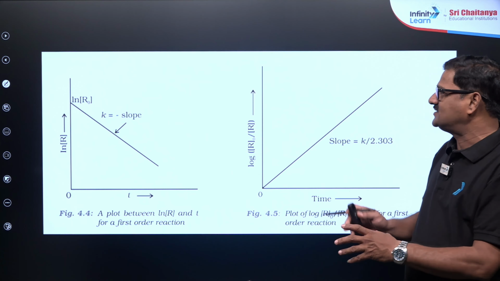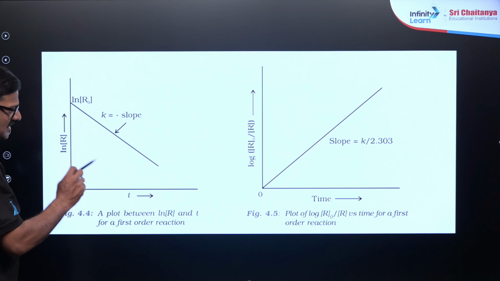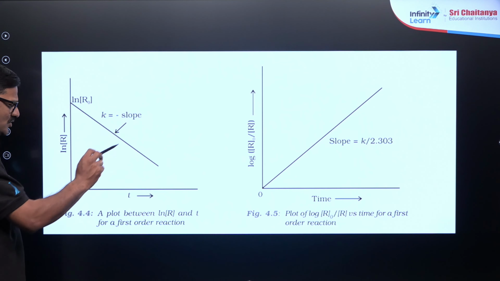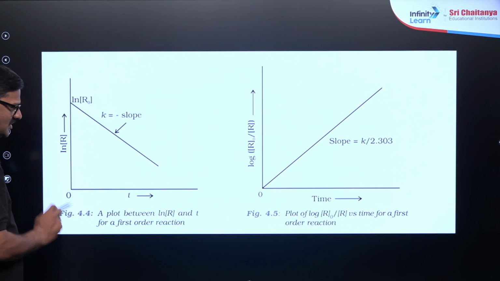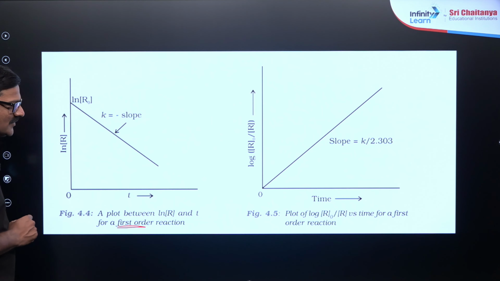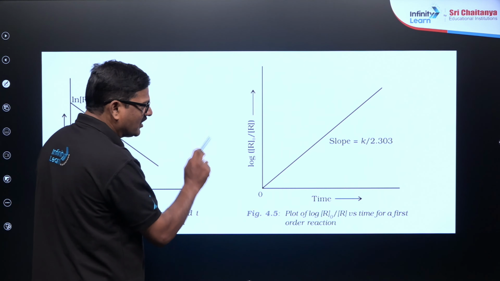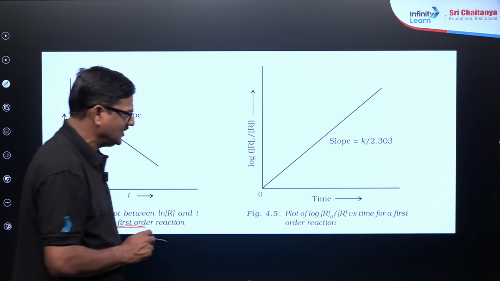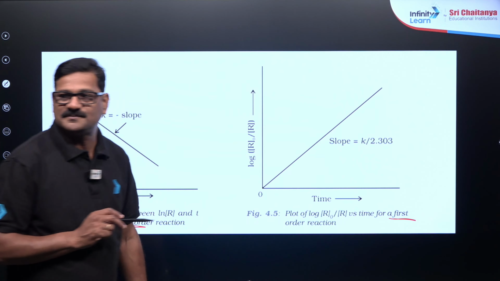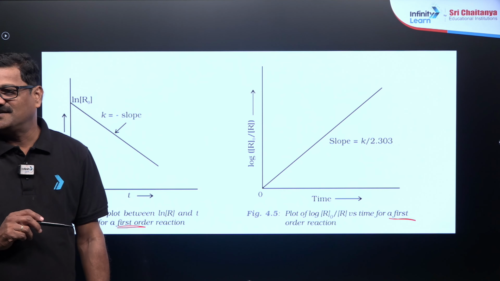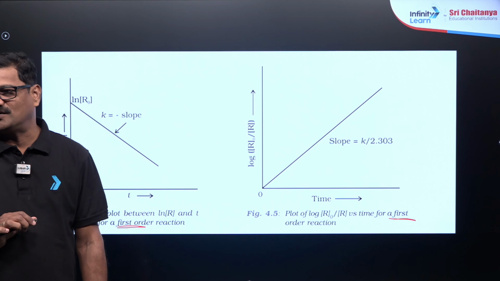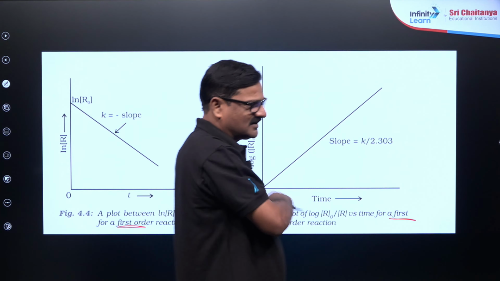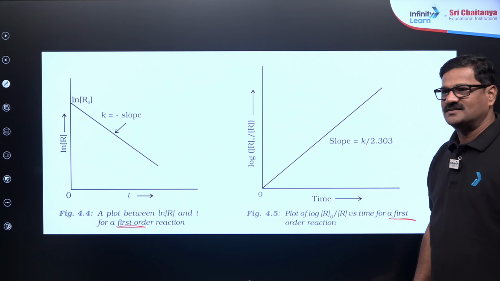Okay, this is the graph of ln R, where R is the reactant, and t is the time. You are going to get a negative slope for this zero order reaction. Bachcho, this is for the first order reaction, and log R naught by R against time, you are going to get a straight line. Slope is going to be k by 2.303, and this is for the first order reaction, right. You can use a gel pen also in the board examination. Now this preparation, this is a direct snip from the NCERT textbook.